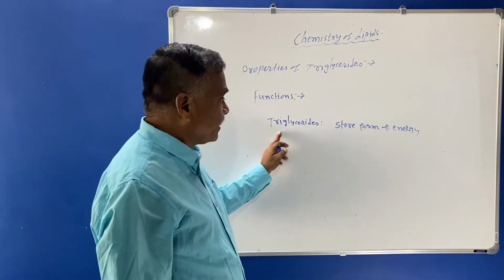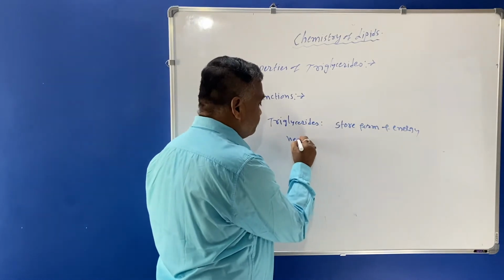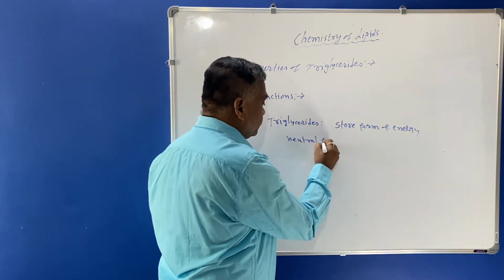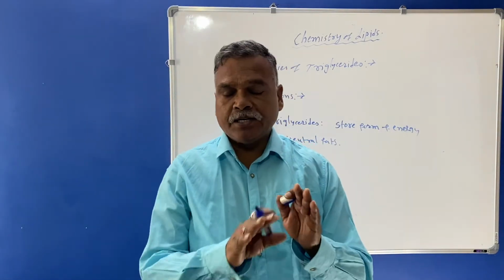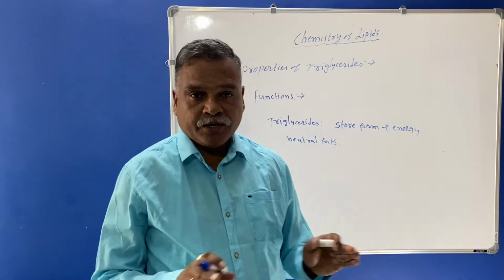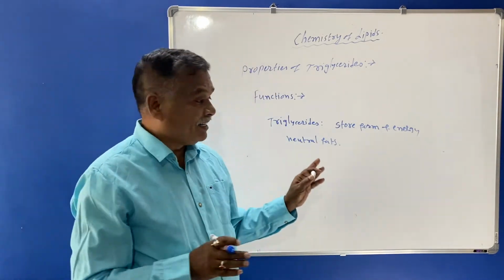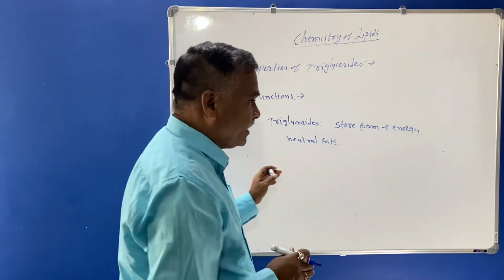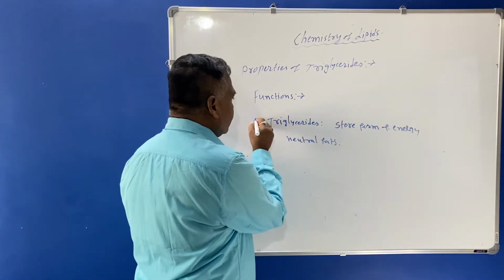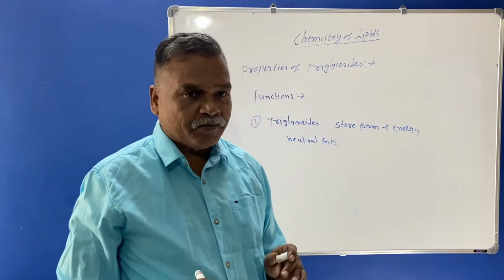So in our body, triglyceride is also known as neutral fats. Why are they called neutral fat? Because they do not have any charge. They do not have any charge. Therefore, they are said to be neutral fats. So here we are seeing the function, the storage form of fat will be there in our body.